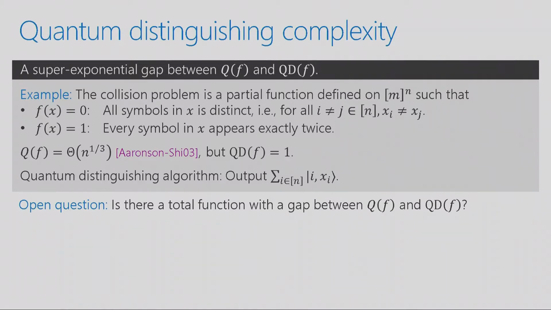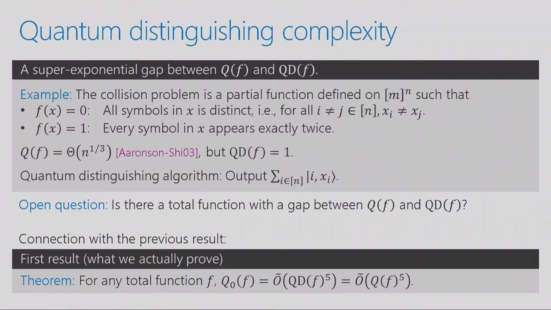And the connection with the previous result is that what we actually prove is that for any total function, the zero error complexity is upper bounded by this quantum distinguishing complexity to the power of 5. And because this is smaller than just regular quantum query complexity, that's how we get the fifth power relation between the two measures. But the proof actually involves this quantum distinguishing complexity.